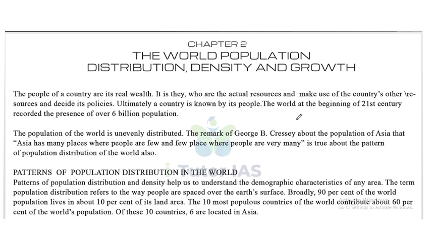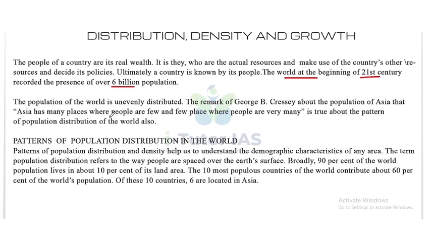The people of a country are its real wealth. It is they who are the actual resources and make use of the country's other resources and decide its policies. Ultimately, a country is known by its people. The world at the beginning of the 21st century records the presence of over 6 billion population.